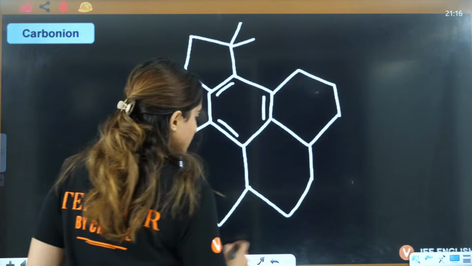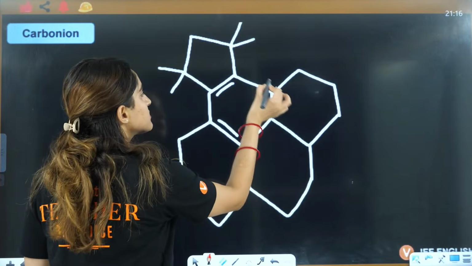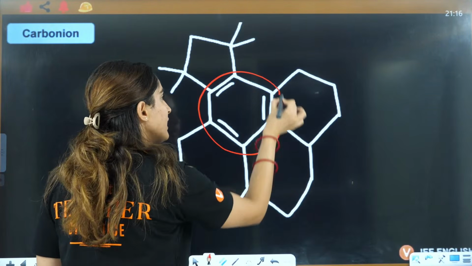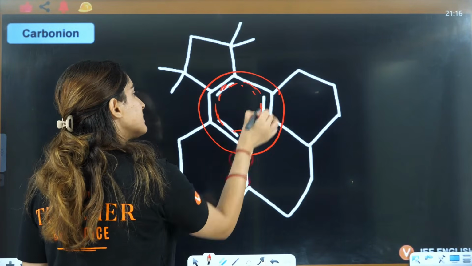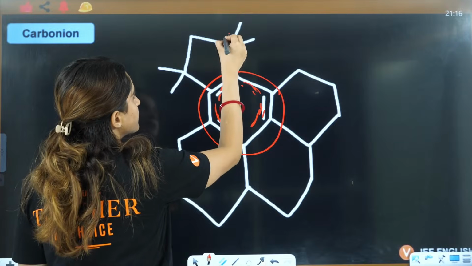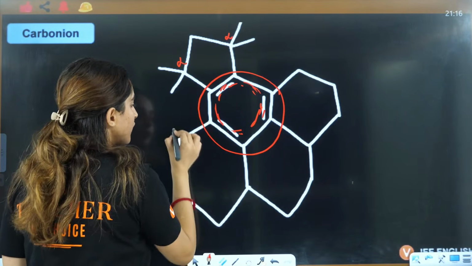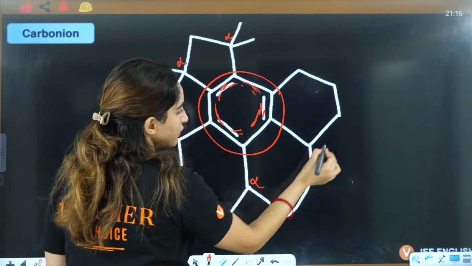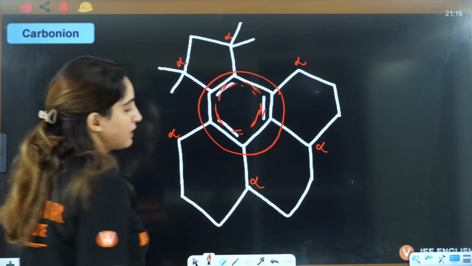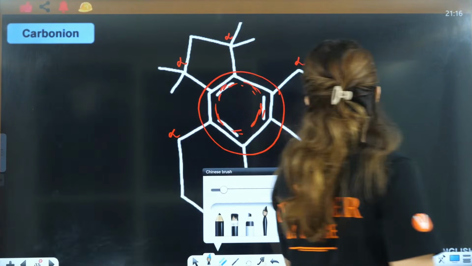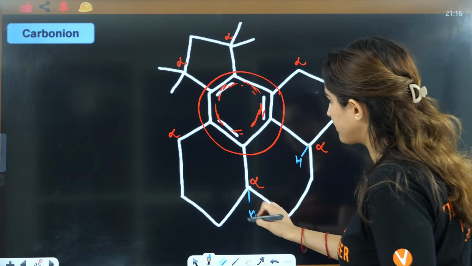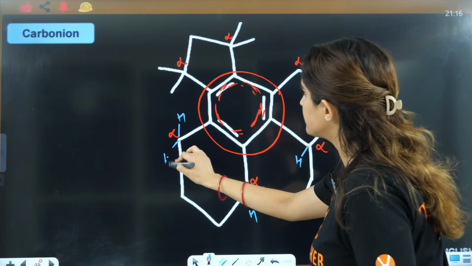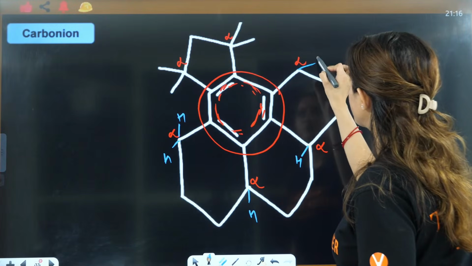Yes. Now if you see this here, this is the mean, because every electron is being delocalized in the benzene ring. So that is the mean. This will become alpha, this will become alpha, this will become alpha, and so on. Hydrogens you have to see: this will have one more hydrogen, this will have one more hydrogen, two more hydrogens, this will have no more hydrogen, two more hydrogens.